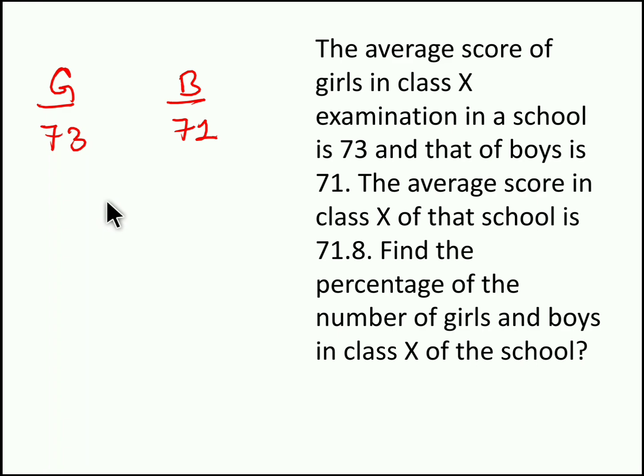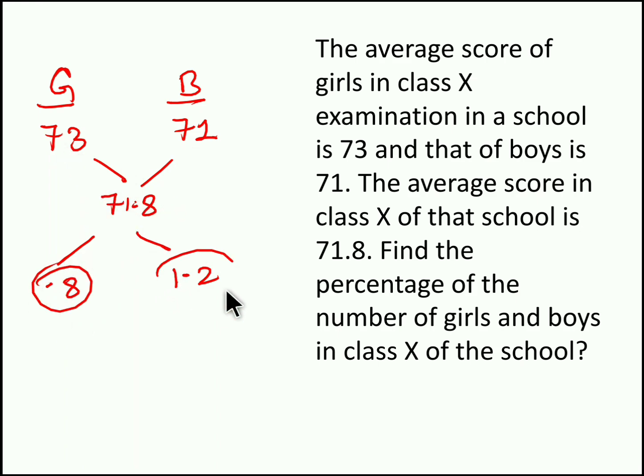And the average mark scored by both the boys and girls, or the class 10th, is 71.8. When you use the alligation rule, 71.8 minus 71, you get 0.8, and 73 minus 71.8, you get 1.2. So which is 8:12, or we can say it is 2:3.